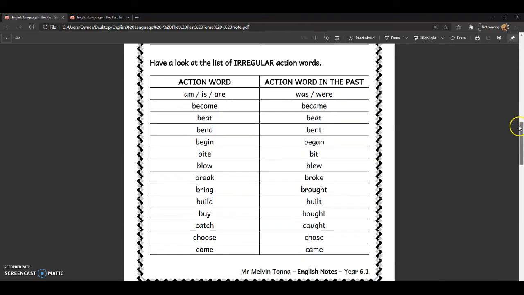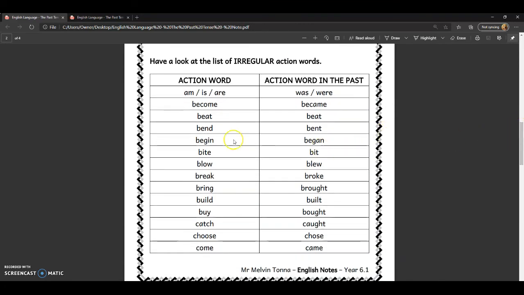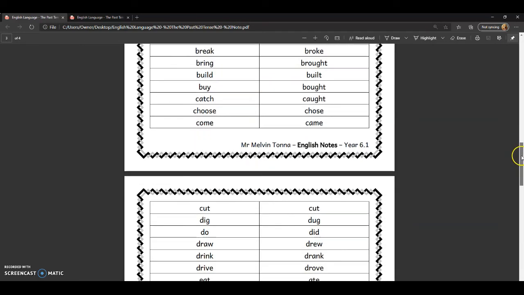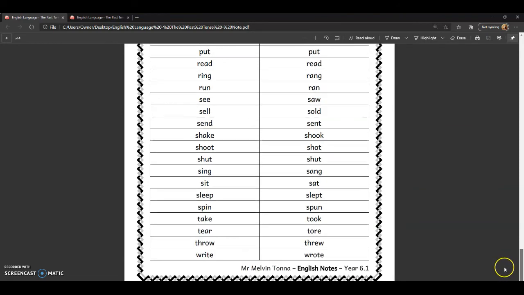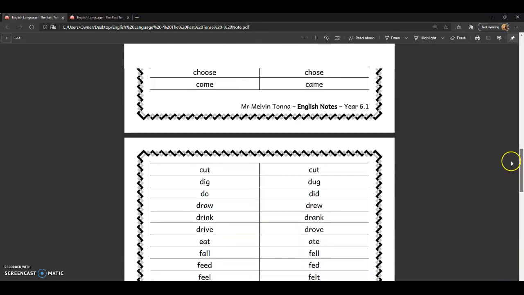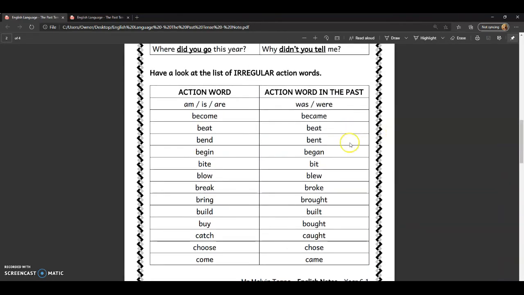So this is a list of action words which are irregular. For example, become, became, beat, it stays the same, beat, bend, bent, begin, began. So all of them, if you go through them, there's a whole list. And I gave you the whole list because I think that it would be helpful for you when working on exercises involving the past tense. After that, I'm going to give you this worksheet.